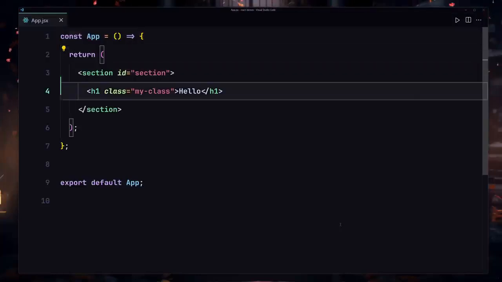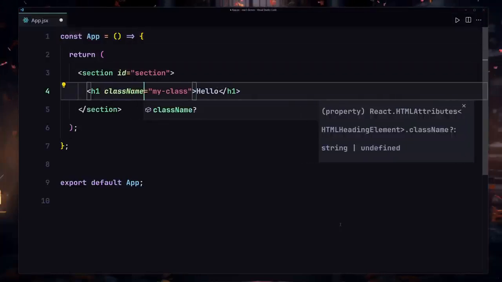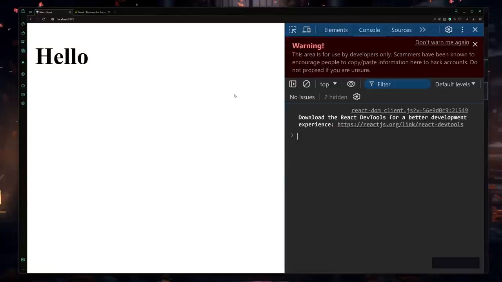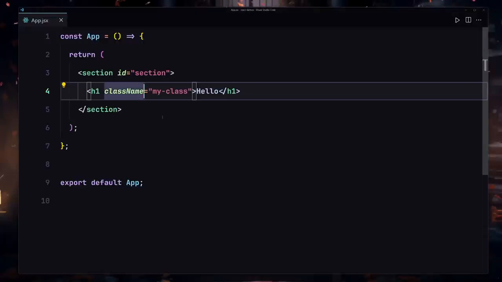So if I just remove there, and change there to the class name, and now if I save my file, and refresh there, here you can see that the error is now gone. So yeah, that was the third thing that you have to keep in mind.